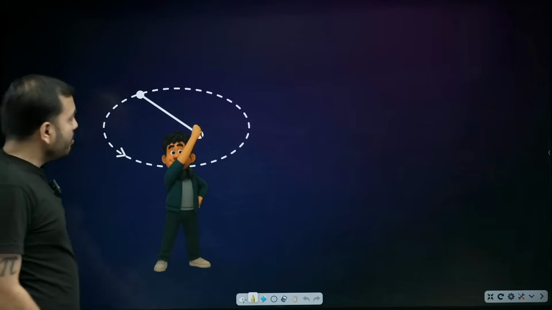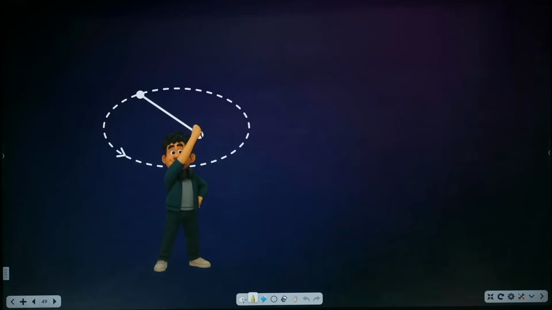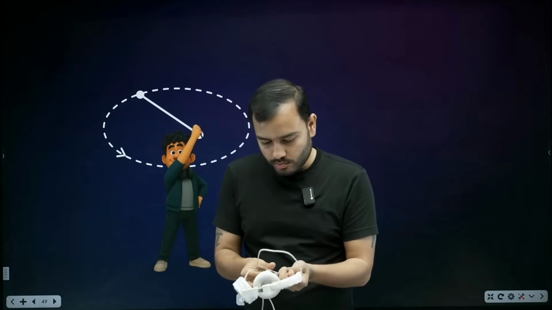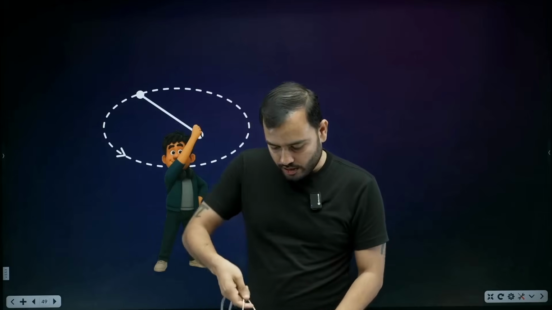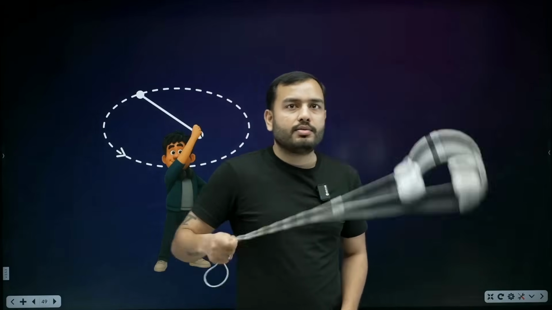There is one more concept. Suppose in our hand we have a stone, and a thread tied to it. And holding it, we are spinning it, zoom, zoom, zoom. If I had something, I could show this. But there is nothing here. I found something. Okay, I'll show you with this. Let's hold this. Now suppose I'm spinning it like this, like this.